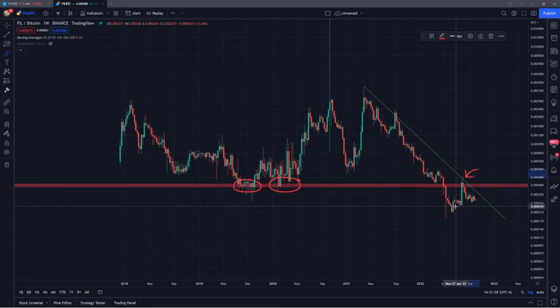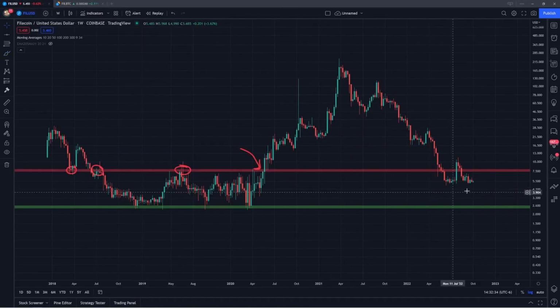And this underperformance against Bitcoin really does come at a very high opportunity cost, because if you are investing in Filecoin, those dollars are not being invested into Bitcoin. So do keep that in mind when you're looking at Filecoin for the next few months. And again, I really can't get too bullish on Filecoin until we reclaim this level around 40,000 Satoshis. And on the USD pair, we reclaim this level around $7.50 and start to have more of a convincing structure where we do begin to end and break this downtrend.